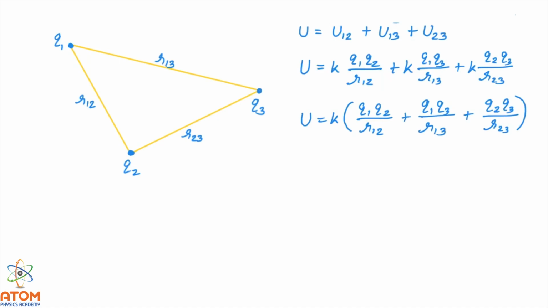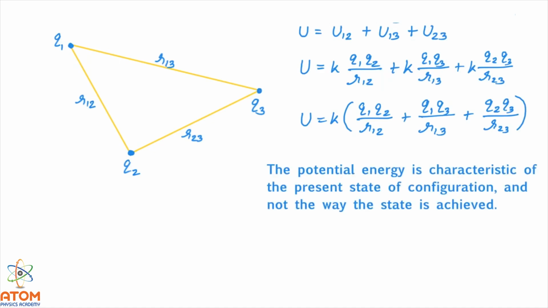So we can note down an important point here, that potential energy is characteristic of the present state of configuration and not the way the state was achieved. This potential energy is the characteristic of this present state. It is not depending on the way how this system was constructed.